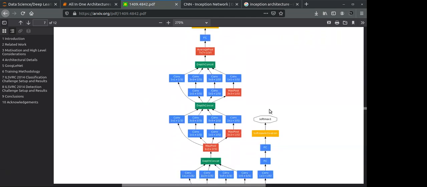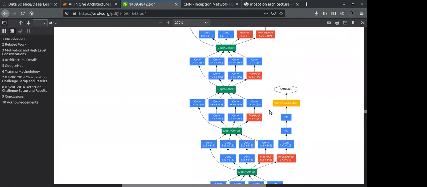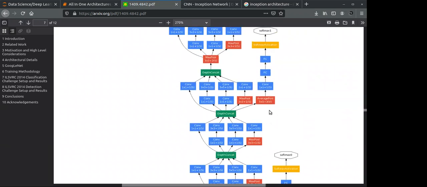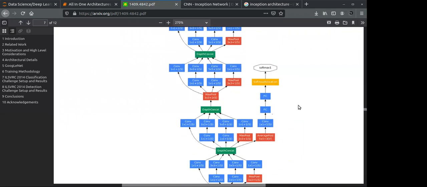Why were these three output layers introduced in GoogLeNet? This is the question that comes to mind: why shouldn't we use only one output layer?